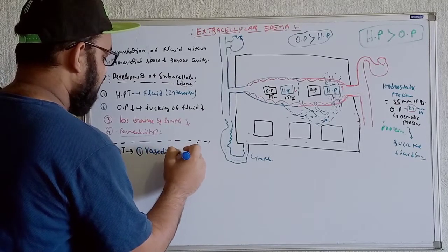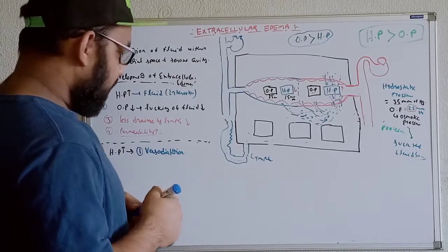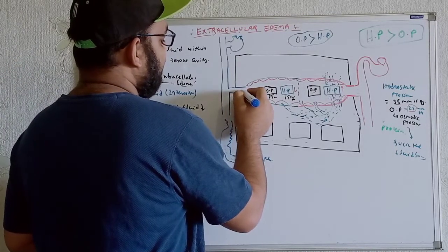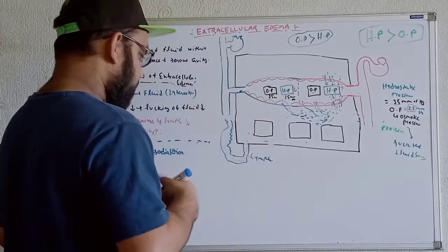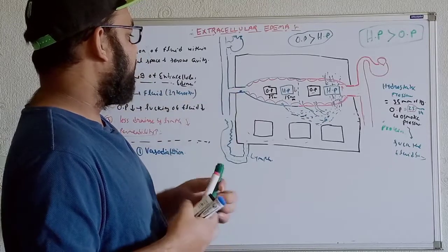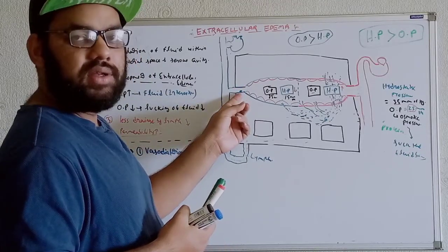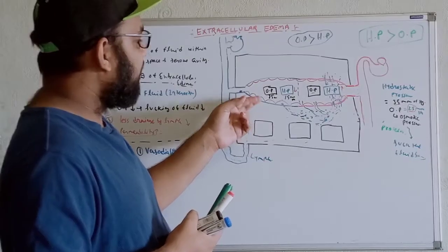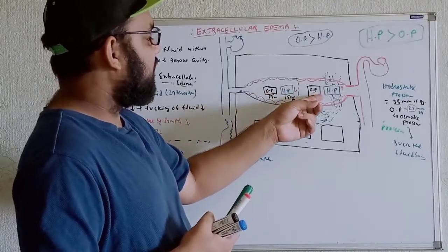The second reason: if we get any obstruction within the venules, or if the resistance within the venules is increased, then more fluid within the microcirculation will be long lasting.